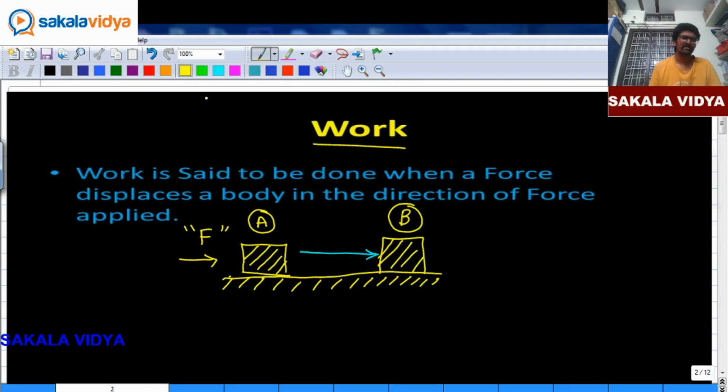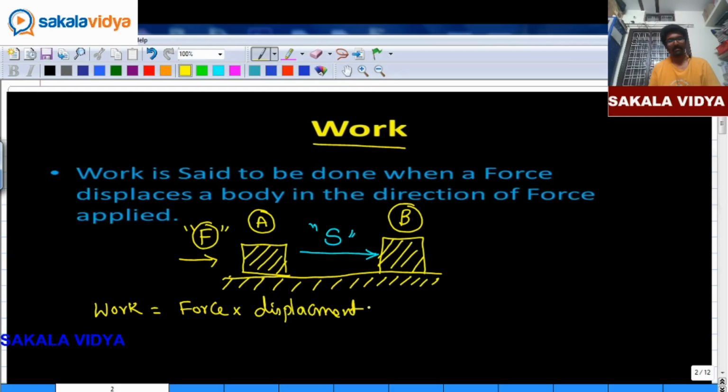So what do you observe here? Initially the body was at position A. As I started applying force, the body tends to move in the forward direction, and finally it reaches position B, which means the force is going to displace the body. So work done is nothing but a product of force applied on a body into displacement made by the body.